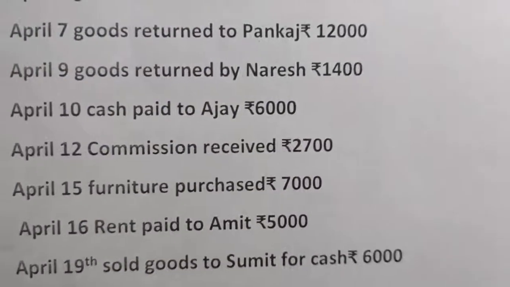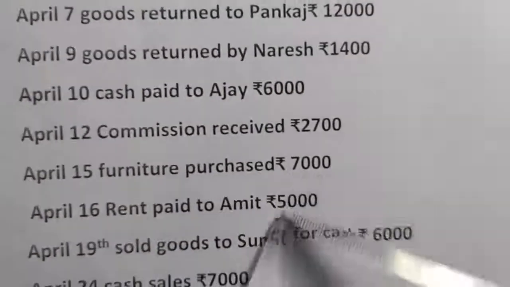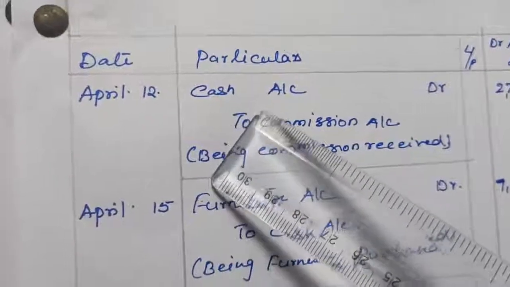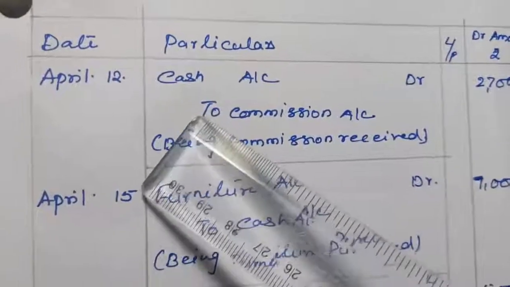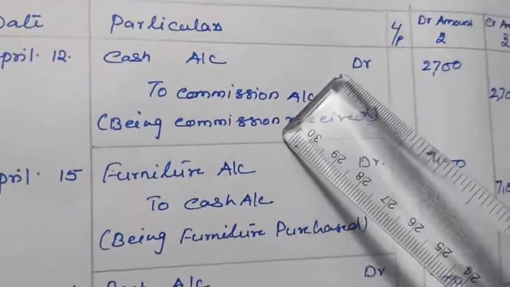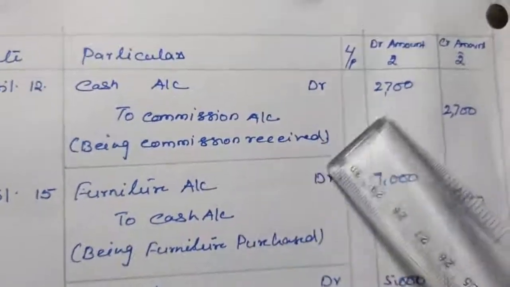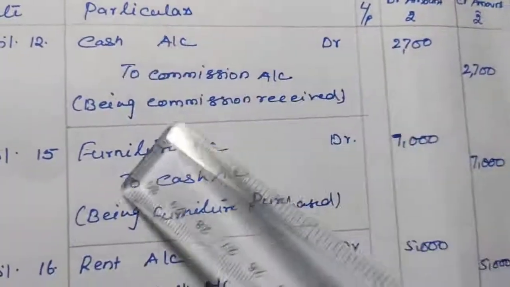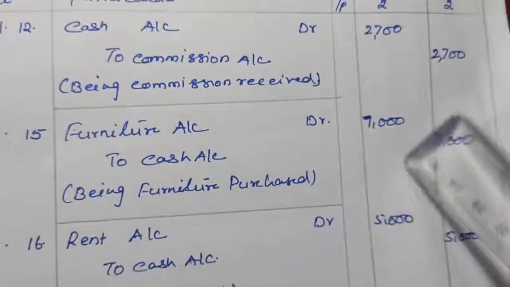Now next, commission received rupees 2,700 April 12. So April 12 commission received. Here cash is coming in, so cash will be debited, asset is increasing, and commission is an income. Okay, all income and gains are credited, so commission will be credited, and our entry will be cash account debit to commission account, amount 2,700.